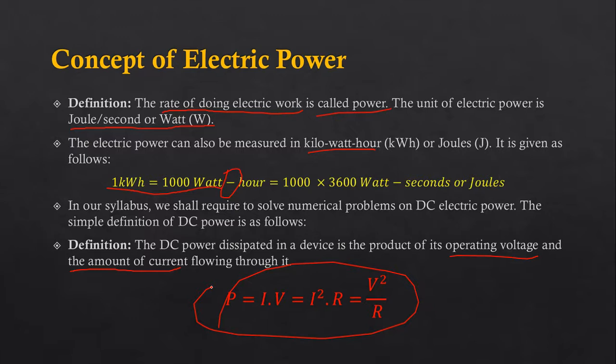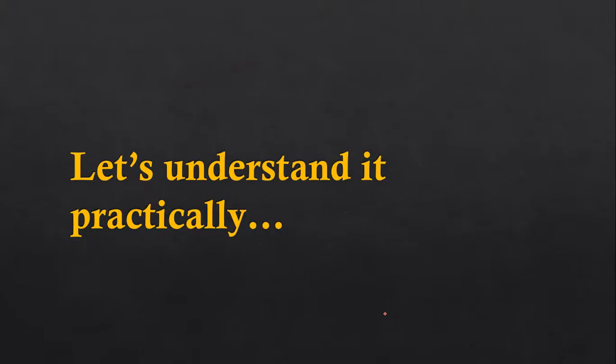P, the power, is equal to simply the product of electric current I and the potential difference V, or you can write it as I square into R or V square upon R. Let us understand it practically.